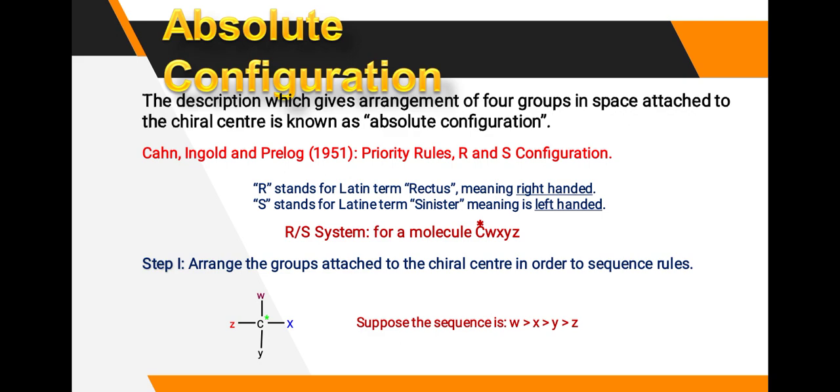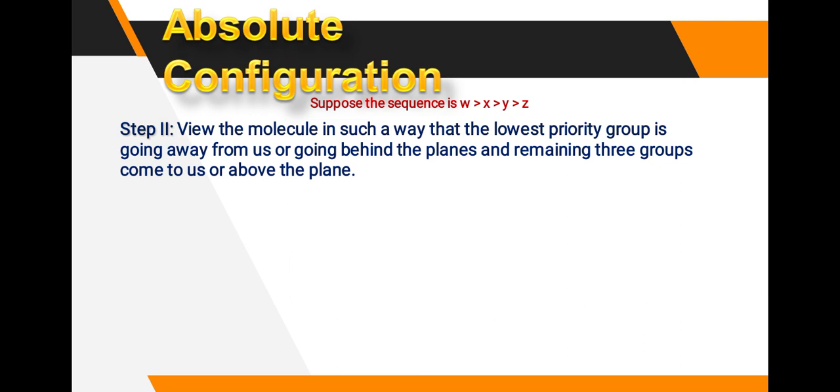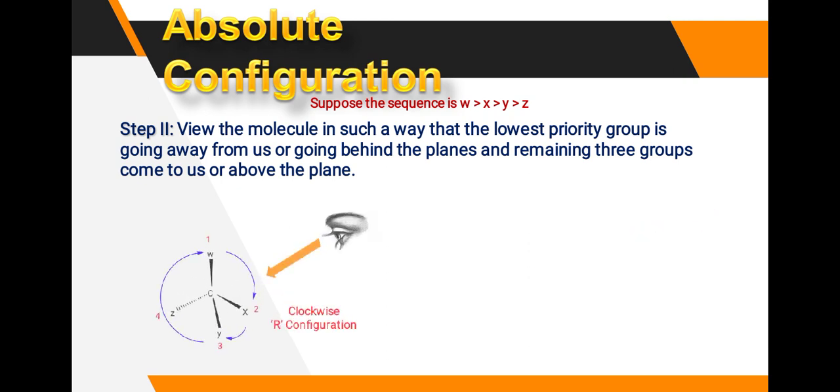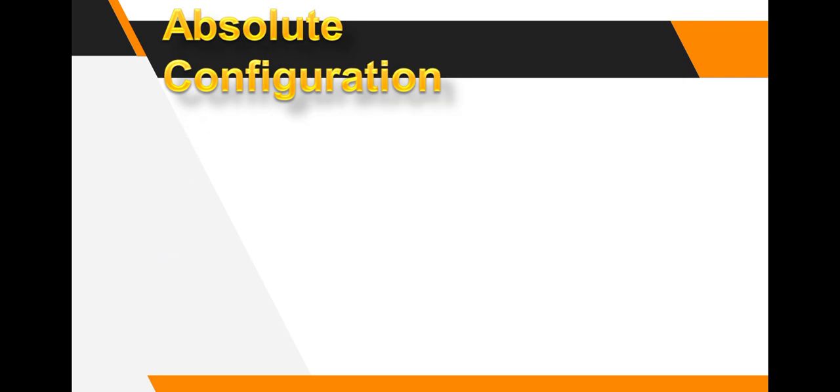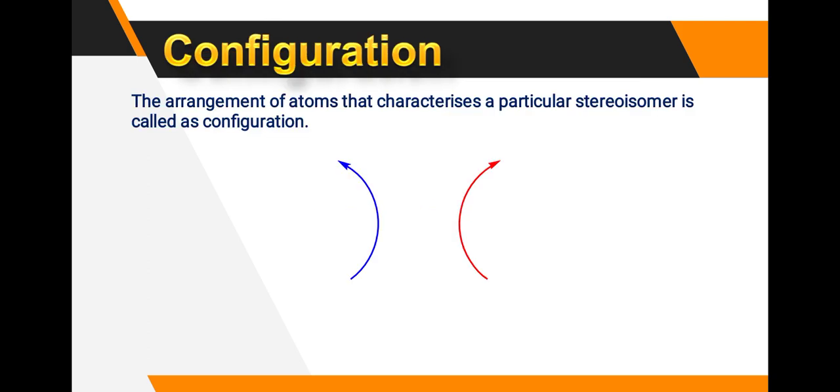Step 1, arrange the groups attached to the chiral center in order according to the sequence rule, that means W, X, Y, Z. Suppose the sequence is W, X, Y, Z. Then step 2, view the molecule in such a way that the lowest priority group is going away from us, that means behind the plane, and the remaining 3 groups come towards us above the plane. See here the eye is there. The 4th priority group is, just 2 minutes.